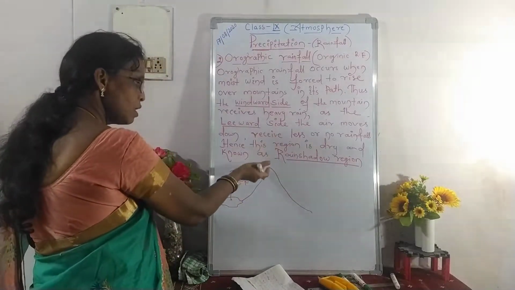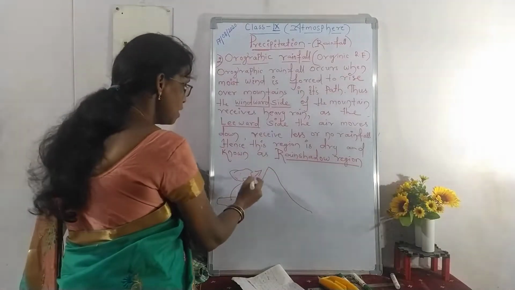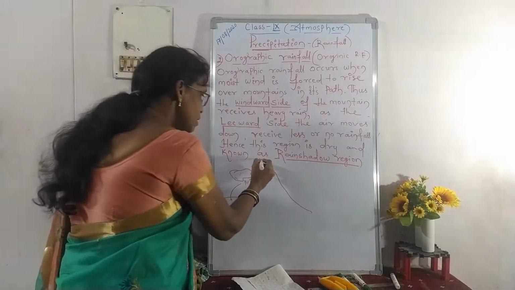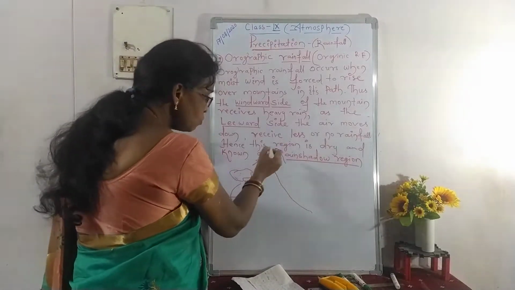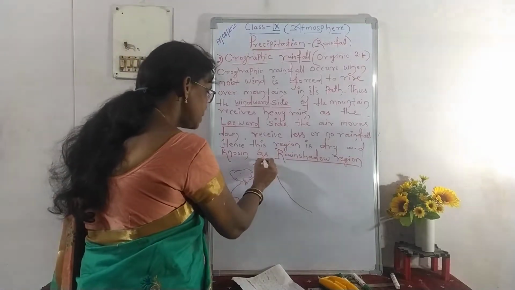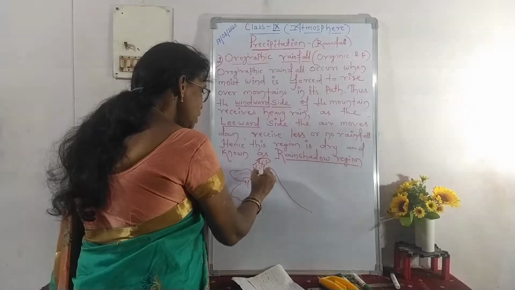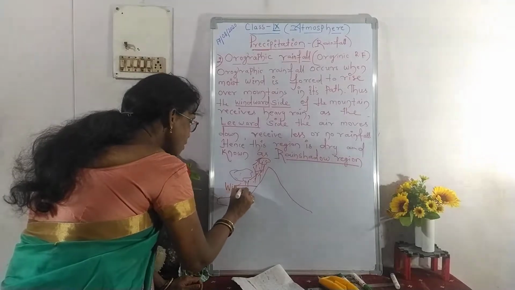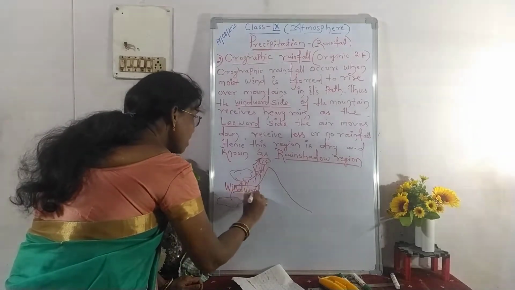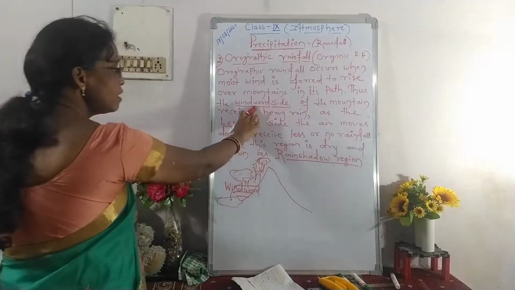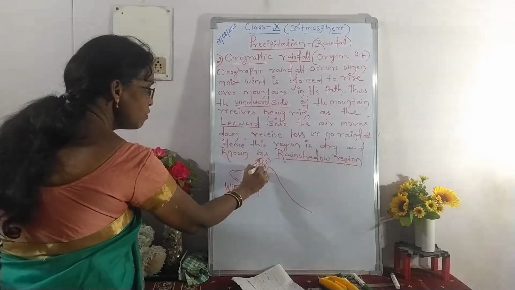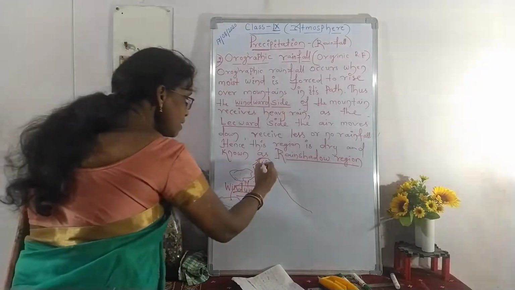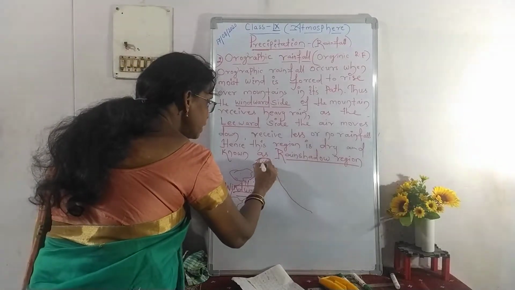They start floating in the atmosphere, and when they reach the elevated part, coming into contact with cool air, they start precipitating. So this side of the mountain is called the windward side, where there is heavy rainfall on one side of the mountain.